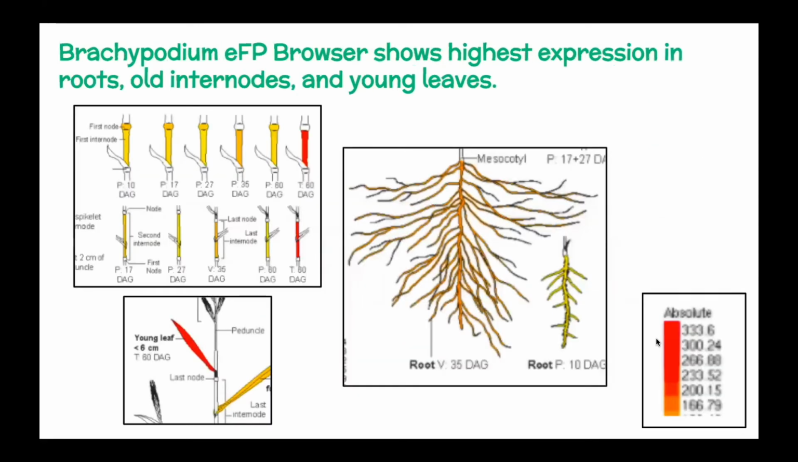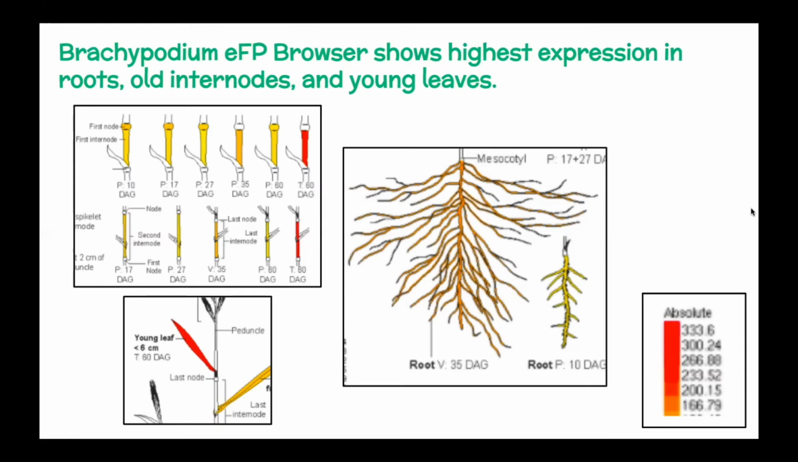And so then when we also looked at the Brachypodium EFP browser to see where expression of the gene was highest, we noticed it was high in roots, old internodes, and young leaves. Some theories that we had based off of that is that our gene could be involved in plant development since the expression was higher in the young leaf compared to the old leaf. Alternatively, it could be involved in nutrient uptake because it is highly expressed in the roots and the old internode.